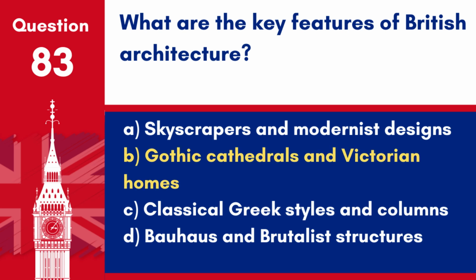Answer: B. Gothic cathedrals and Victorian homes. British architecture is known for its diverse history, ranging from ancient Roman sites to Gothic cathedrals and Victorian buildings.